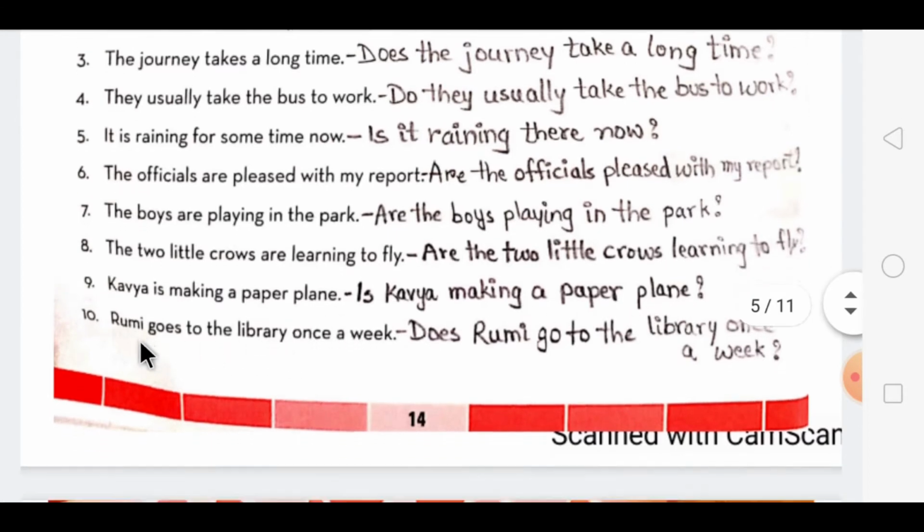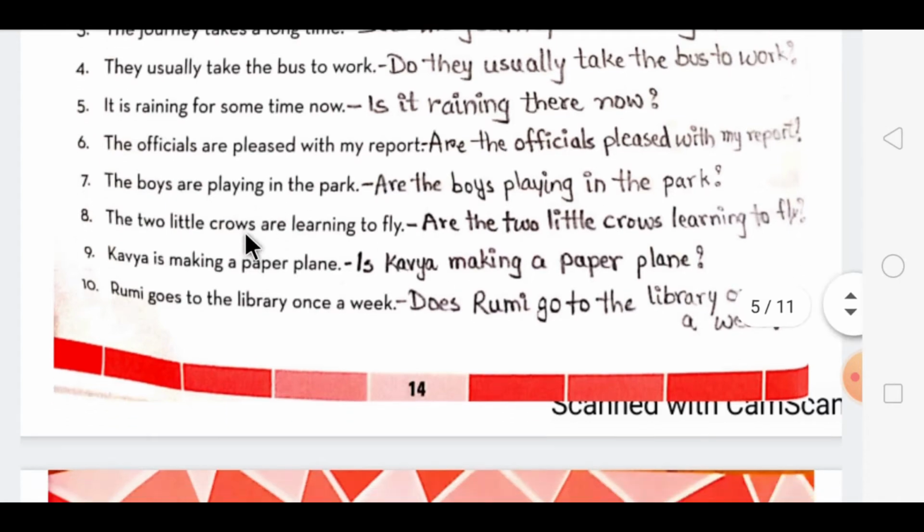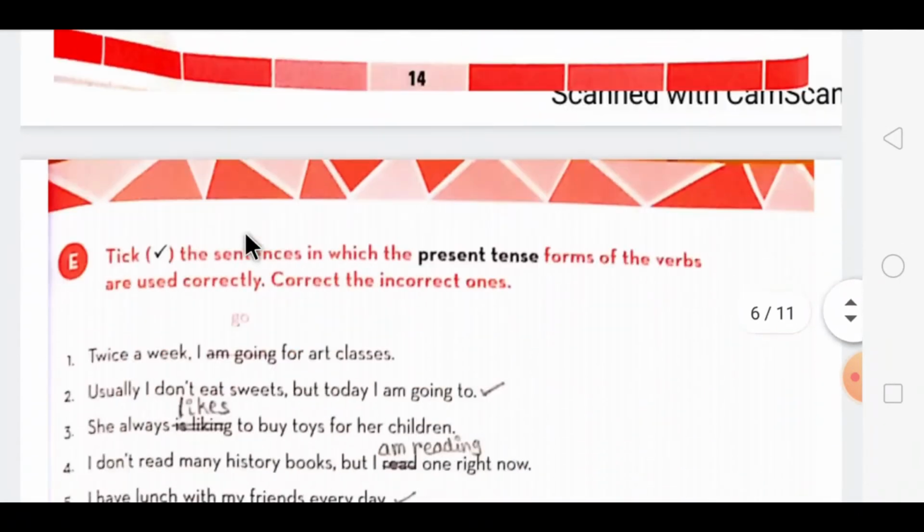Now the last one is, Rumi goes to the library once a week. Now in this the be verb is not there, so we'll form the question with the word does, as Rumi is in singular form. So the question will be, does Rumi go to the library once a week? Now hope students you have understood this exercise.